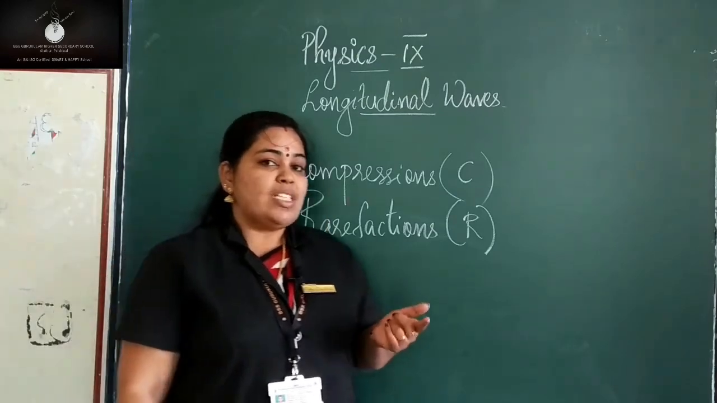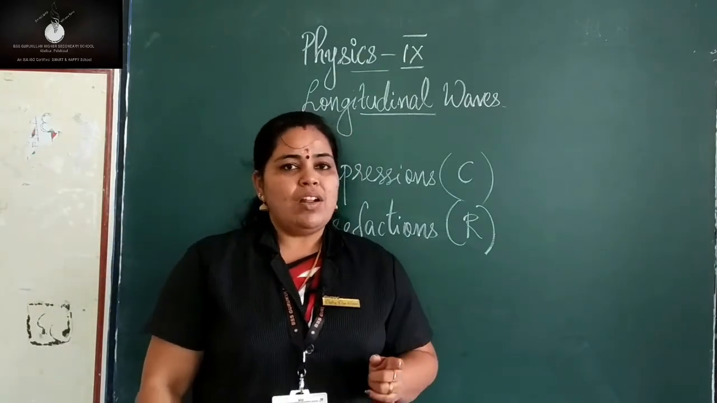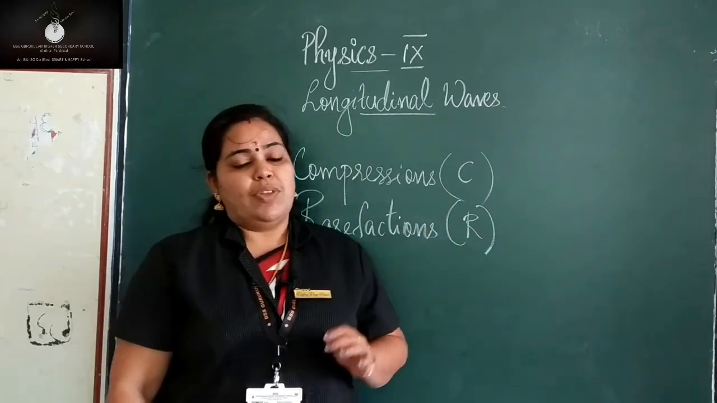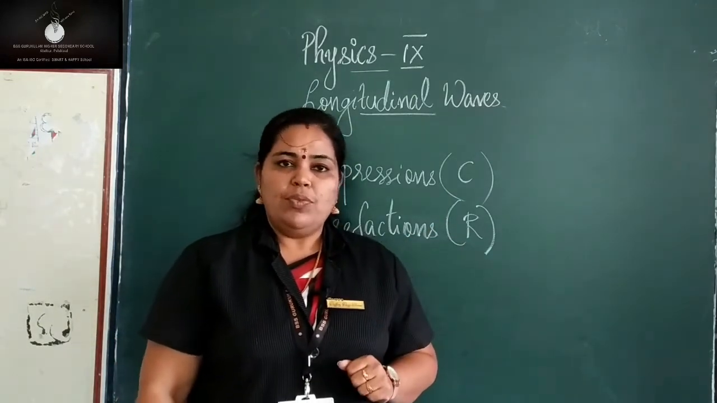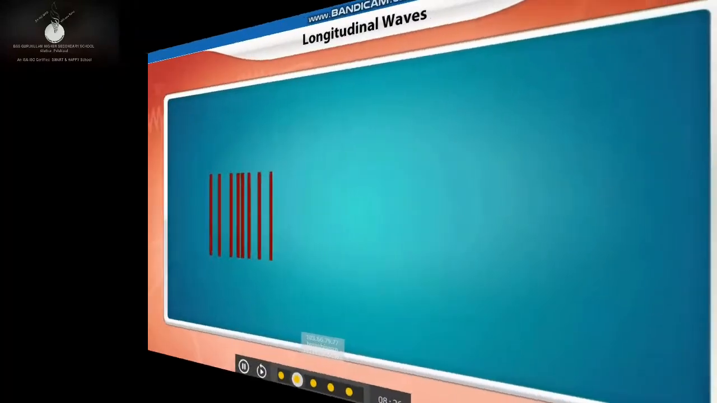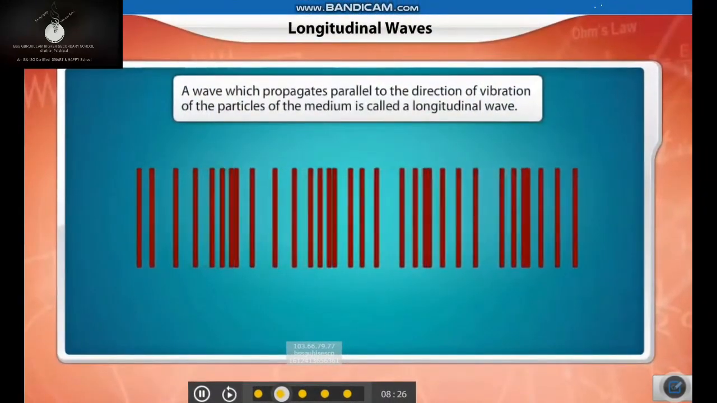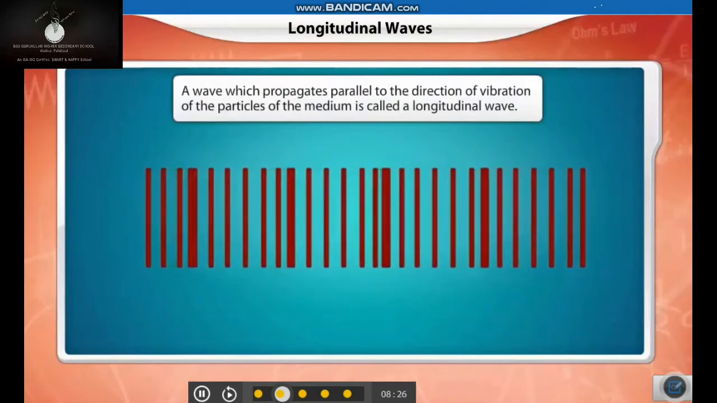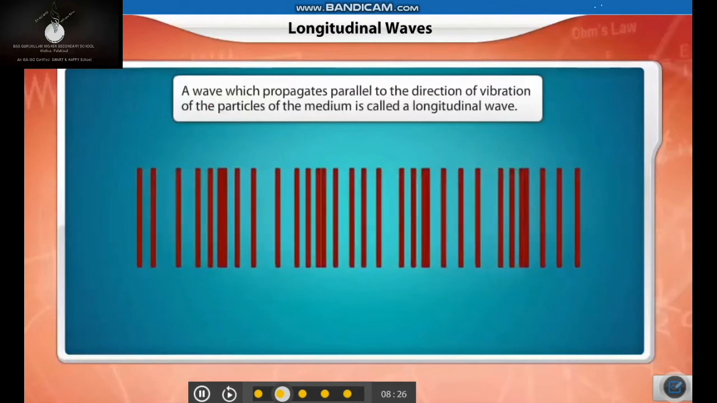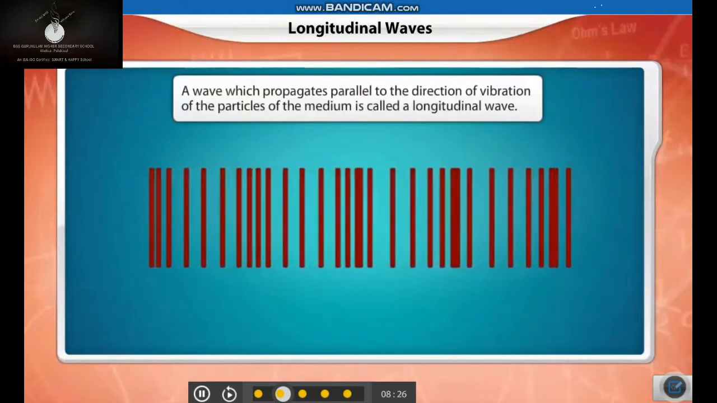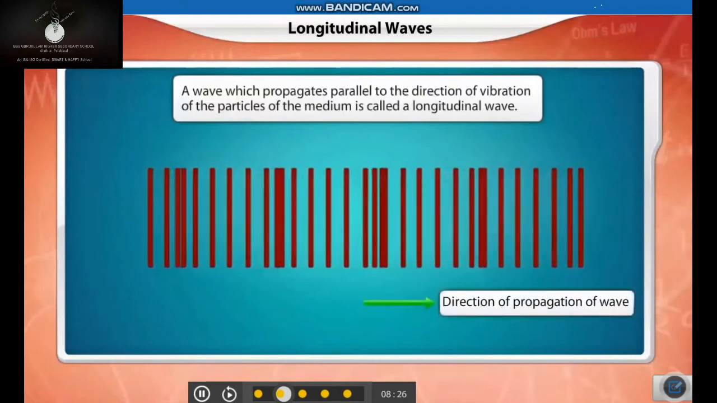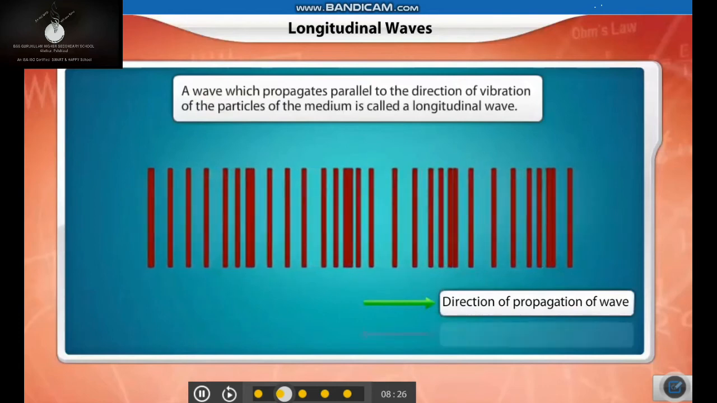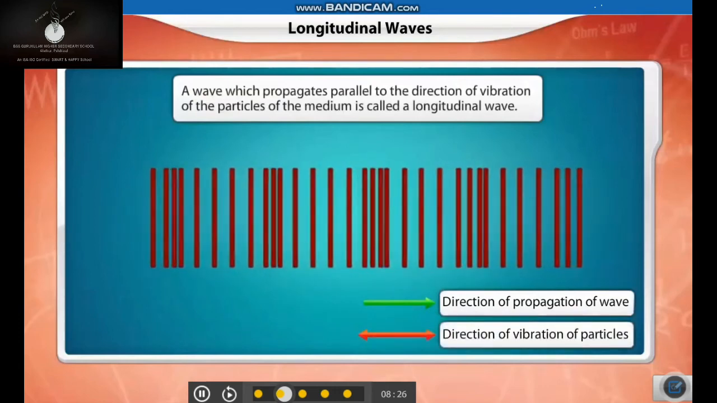Whereas in a transverse wave, what is formed? Crest and trough are formed. So you can see alternate compressions and rarefactions will be formed in a longitudinal wave. Clear? A wave which propagates parallel to the direction of vibration of the particles of the medium is called a longitudinal wave. Note here that the direction of propagation of the longitudinal wave is parallel to the direction in which the medium's particles are vibrating.